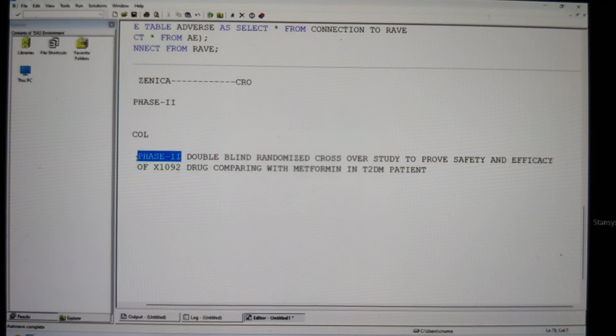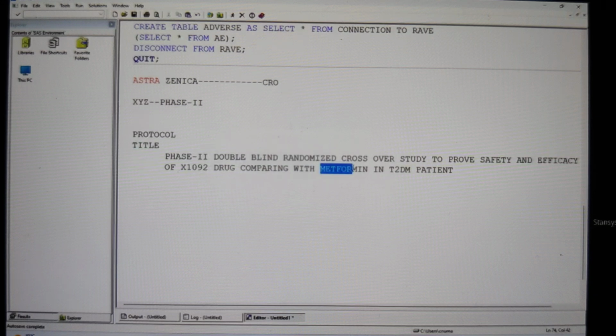You could have phase 1 or phase 3 or phase 4. If you have double blind, you can have single blind or triple blind or open label. Or instead of randomized, you can have non-randomized, meaning you will not be randomized there. Instead of crossover, you can have parallel. And again, I'm using a comparative drug which is already present in the market, but sometimes if I do not have it, for the comparator I'm going to go with a placebo.